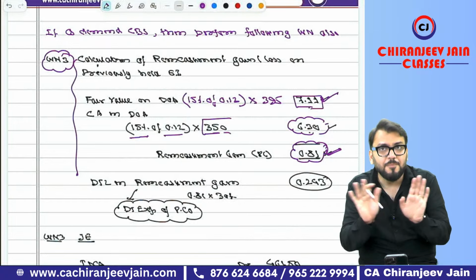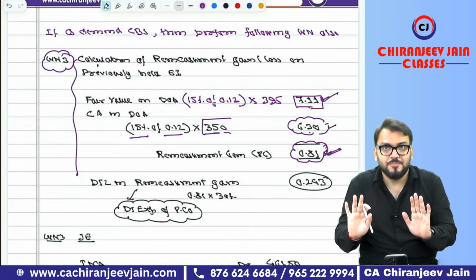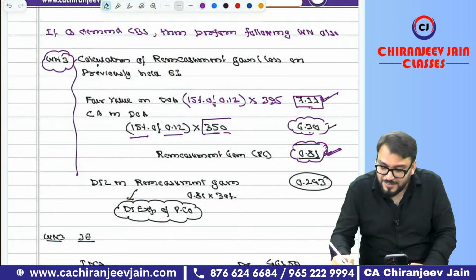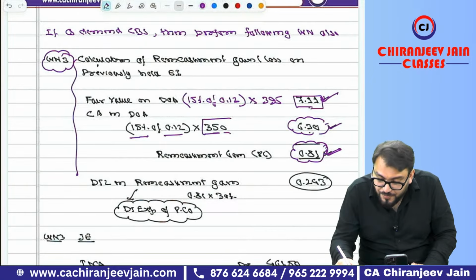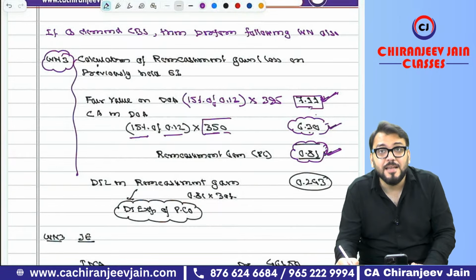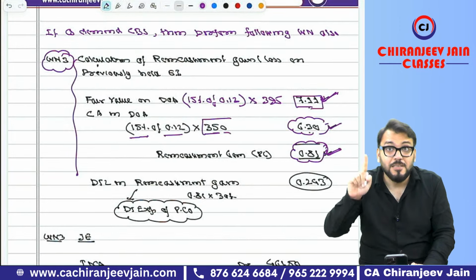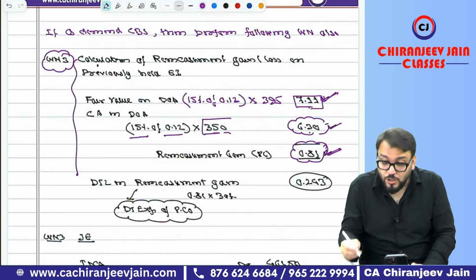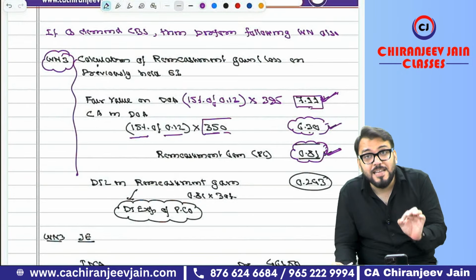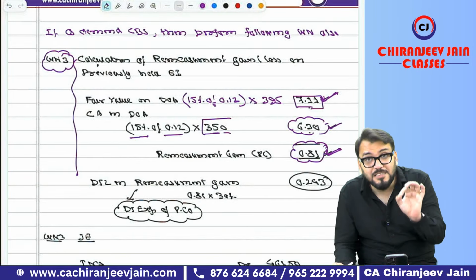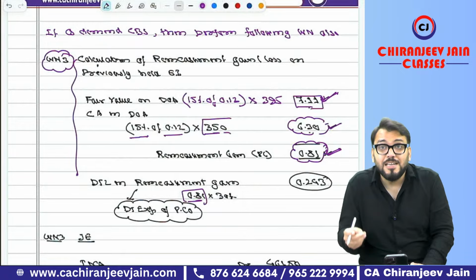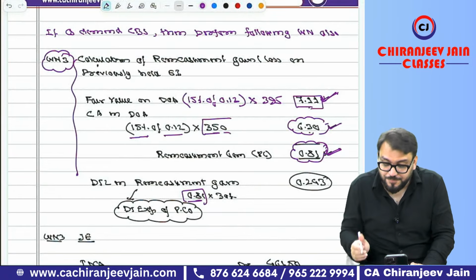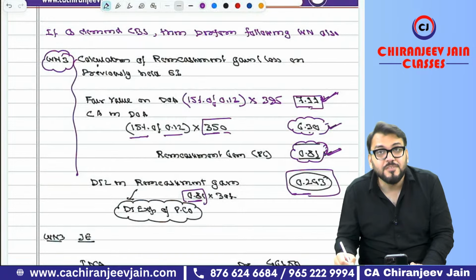Now, just try to understand, everyone. In the books of parent company, it was initially recorded at 6.30, but now you have taken fair value at this much, and because of that reason, can you say there will be one taxable temporary difference in the books of parent company? Yes or no? So because of this remeasurement gain, there will be one taxable temporary difference in the books of parent company amounting to rupees what? 0.81. So can I say parent company will also calculate one DTL? So DTL will be 0.243.